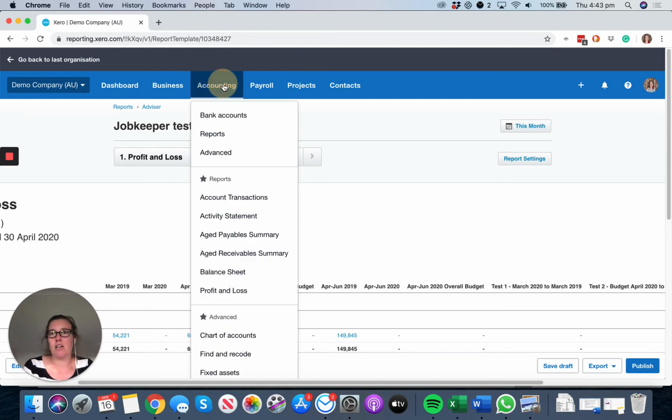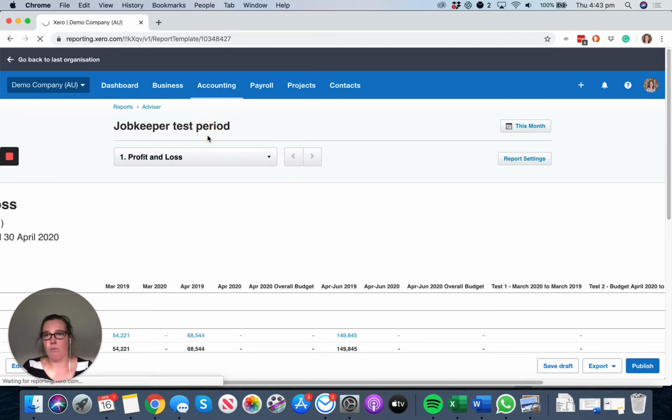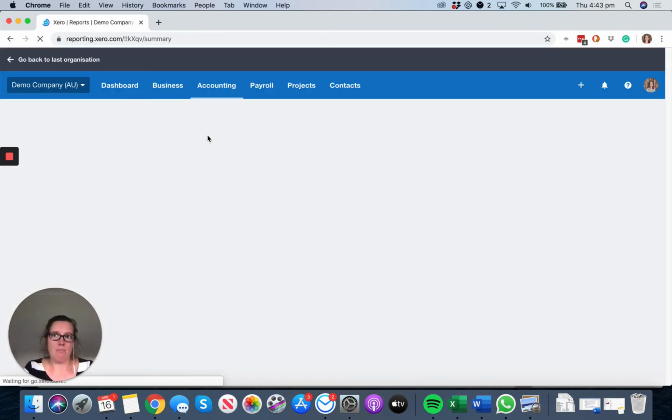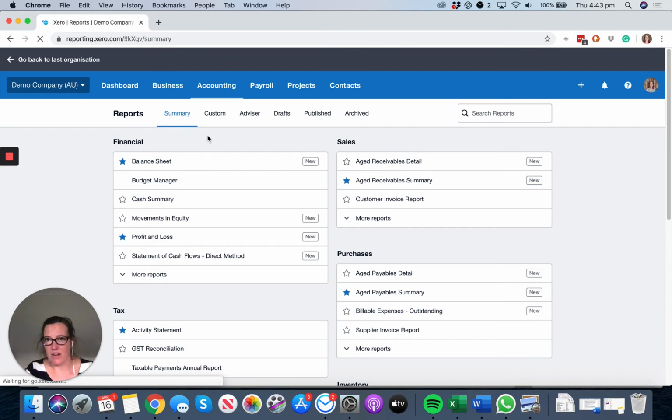So in accounting, under reports, there's actually a budget feature. You may not have used this in the past. Some of our clients do, some don't, depending on where we're at in our personal journey. For all of the clients, this information is the same. We're going to Manager here.